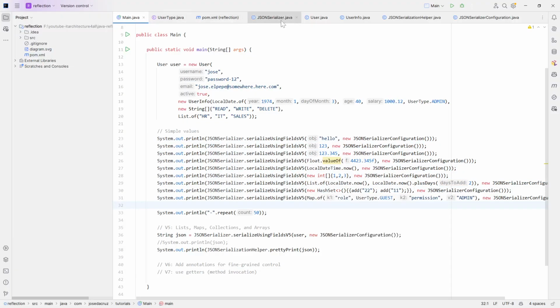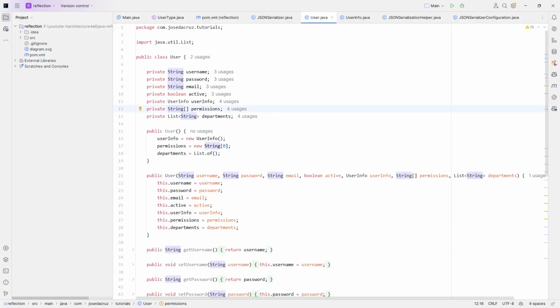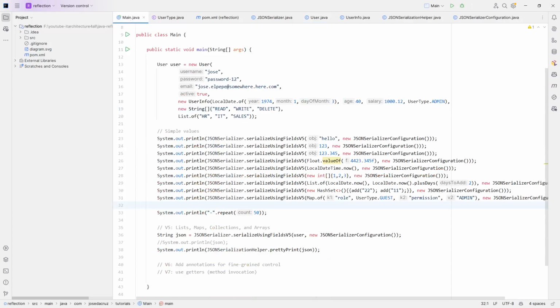I've added to our user two attributes, permissions and departments, representing an array and a list. I didn't add the map and the hash set, which is a collection, by the way, but I can prove that the serializer works, because I'm serializing the hash set and the map here. I didn't want to create a complex output, more difficult to understand than the algorithm that was implemented.